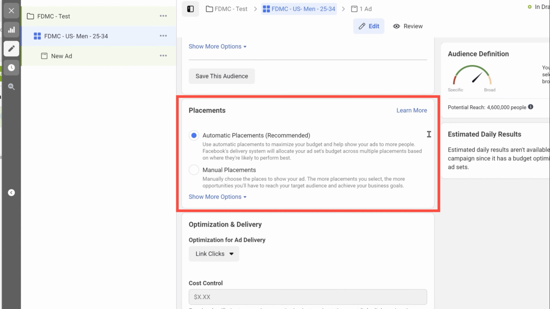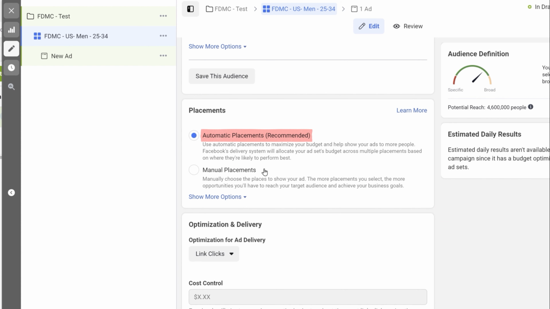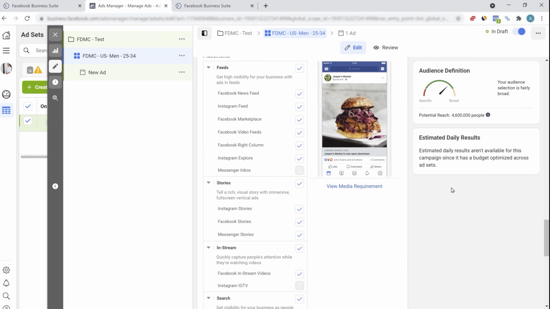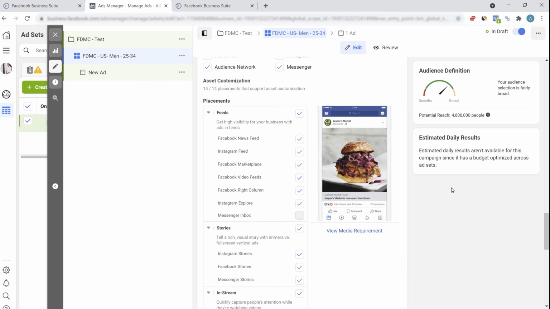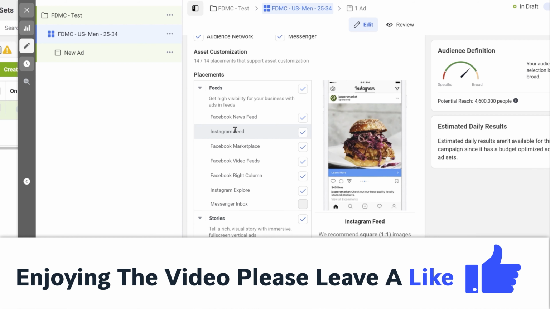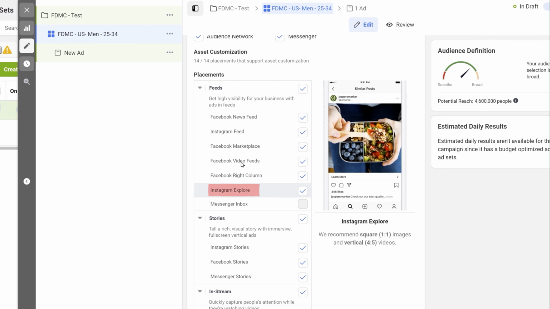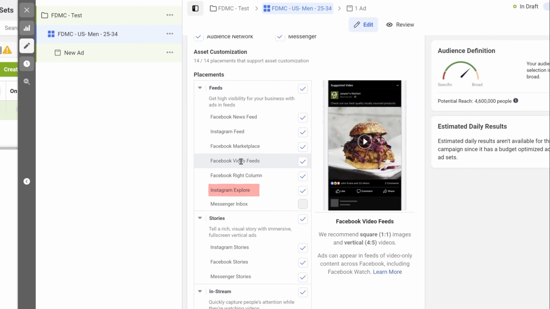In the placement section, you will find two options, automatic placement and manual placements. Facebook has multiple placements. If you click on manual placements, then you will find all the different placements that Facebook offers. You can see that there is a feed placement. And if you hover over any placement, then you'll also be able to get a preview of the placement on the right hand side. So in the feed section, you will have Facebook news feeds, Instagram feed, then Instagram Explore, Facebook video feeds, Facebook Marketplace. Again, we have stories: Instagram stories, Facebook stories, Messenger stories, then in-stream, then we have search ad, message ad, in-article ads, apps and sites.